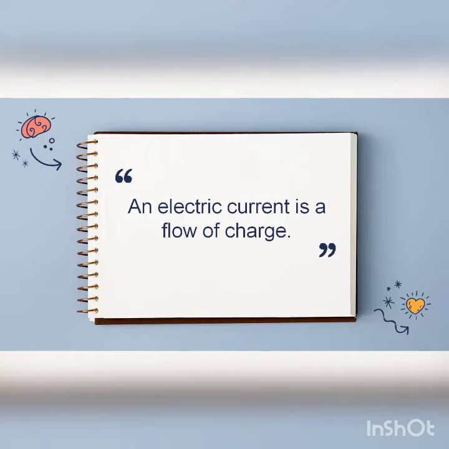These atoms have a specific structure. Inside it, a total of three types of charges are present. First is positive charge, second is negative charge, and the third one, which is neither positive nor negative,